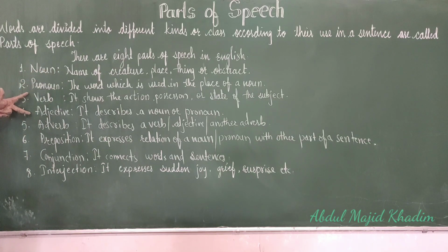And we have to make a group of these 2: adjective and adverb. Because these 2 are having add with them, and these 3 are having shun: preposition, conjunction, interjection. So easily we can remember them by making these 3 groups.